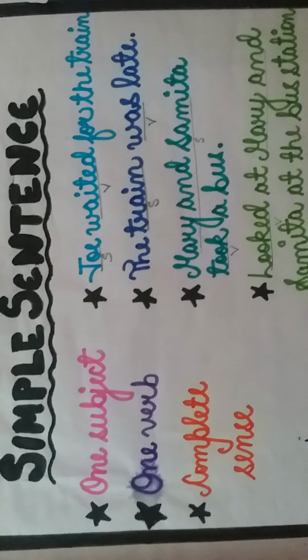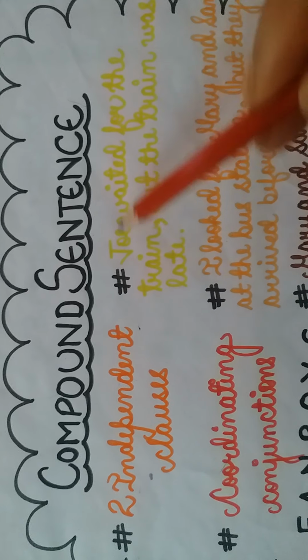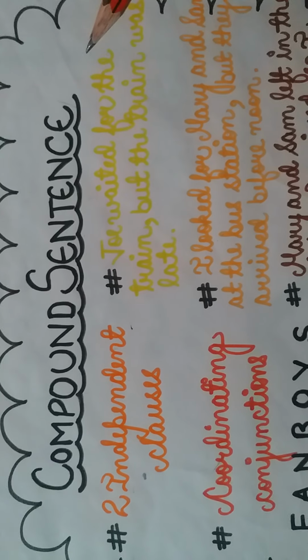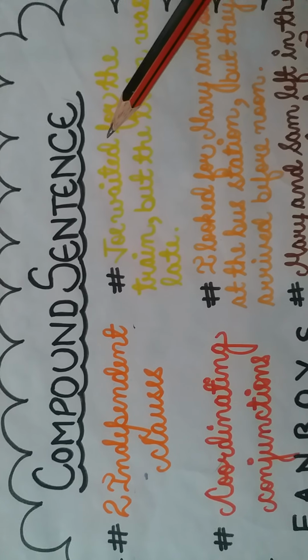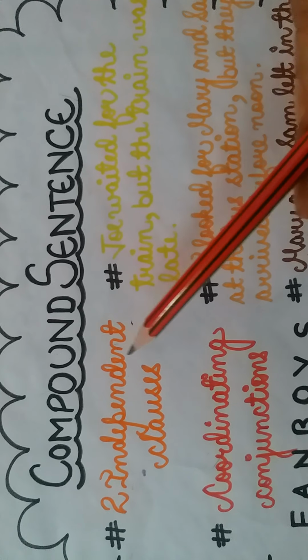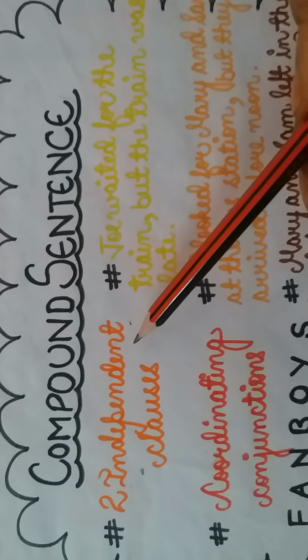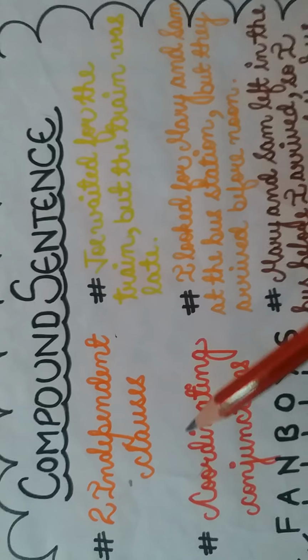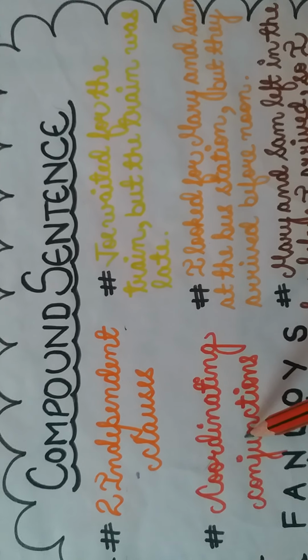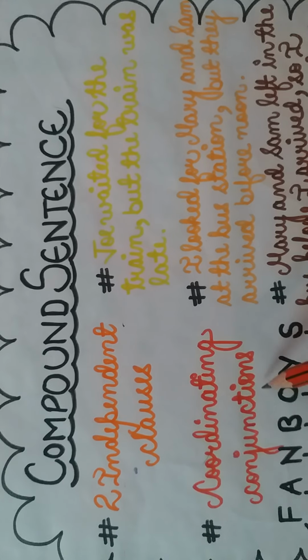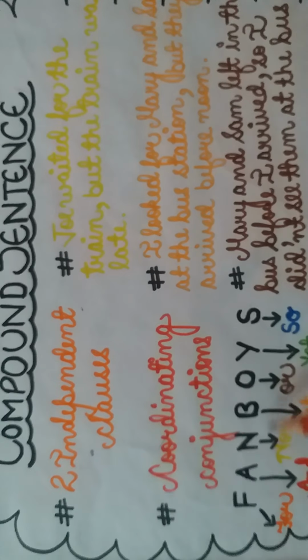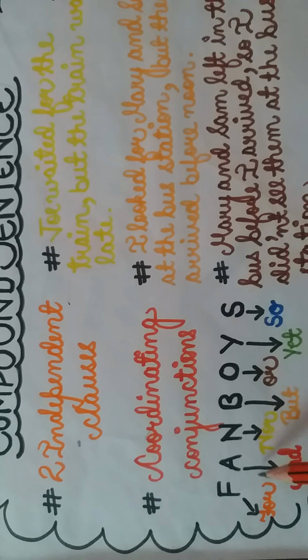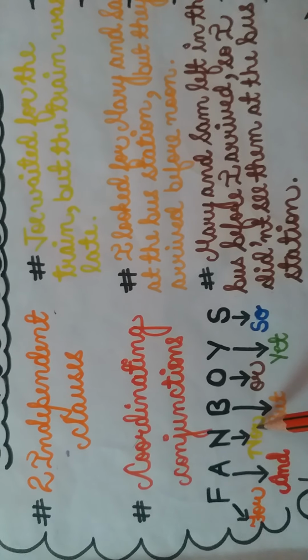Next is compound sentence. A compound sentence is a sentence in which there are minimum two independent clauses and they are joined by coordinating conjunctions. Means they have minimum two independent clauses joined by coordinating linker or conjunction. And this is a word to remember our coordinating linkers, FANBOYS. These are coordinating linkers: for, and, nor, but, or, yet, so.